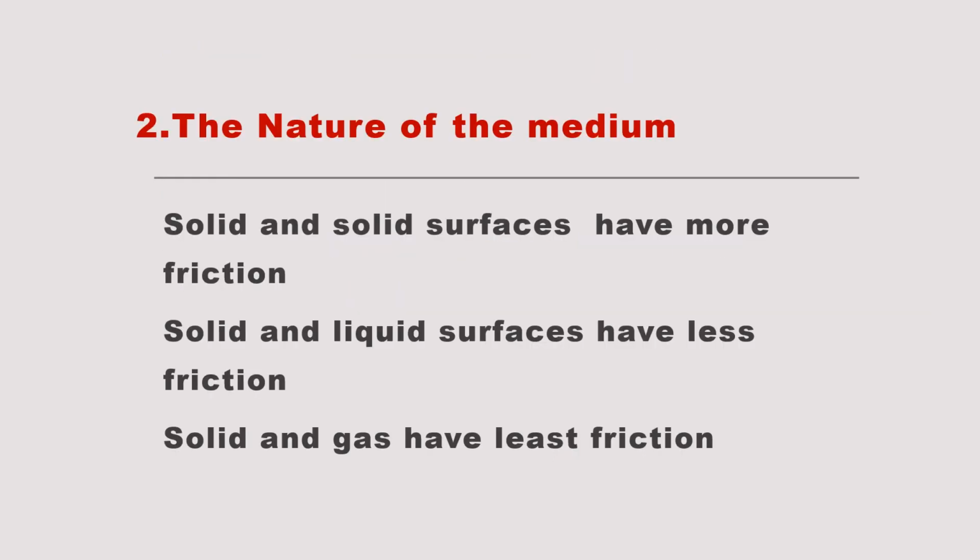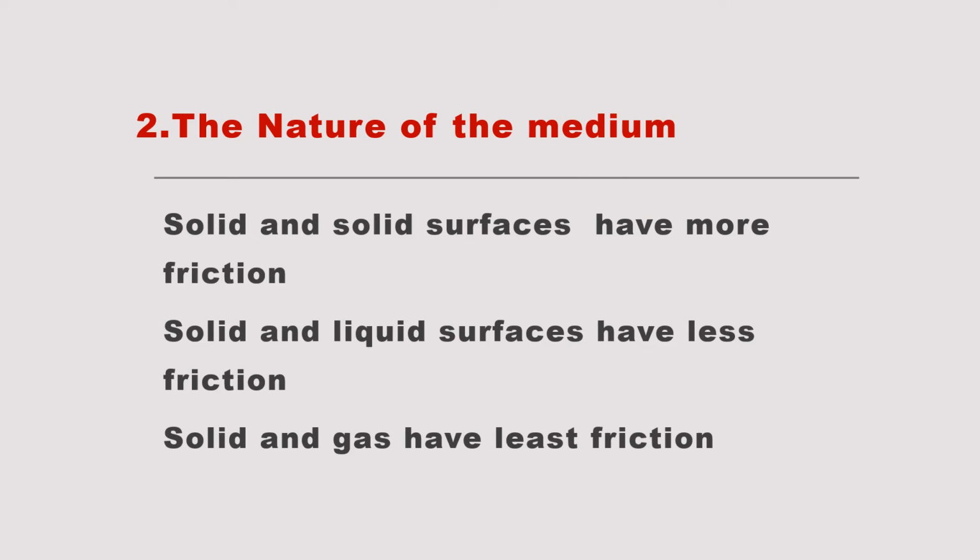The next factor is the nature of the medium. That is, whether the medium is a solid or liquid or gas. So here we see that solid surfaces have more friction. The friction between two solid surfaces, one surface rubbing over the other, creates more friction. But if a solid and liquid are moving against each other, then they will have less friction, like a boat moving in the water. So the surface of the boat and water will have less friction than a box sliding over a solid surface. Okay, so it depends on the nature of the surface also.